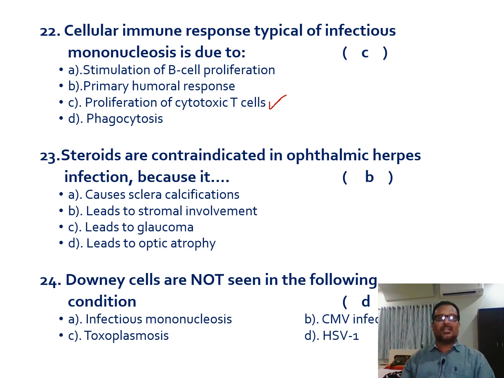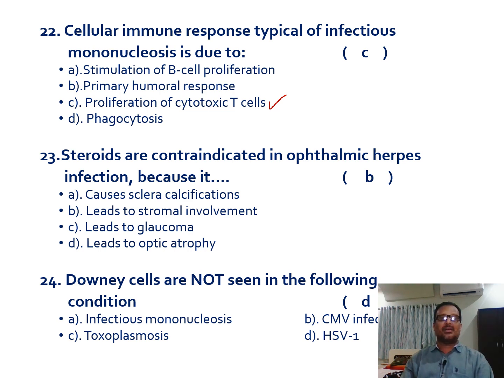The 23rd one: steroids are contraindicated in ophthalmic herpes infection. That means, why should steroids not be used in herpes zoster ophthalmicus? Answer A is causes scleral calcifications, it leads to stromal involvement, it leads to glaucoma, it leads to optic atrophy. Optic atrophy means atrophy of the optic nerve.